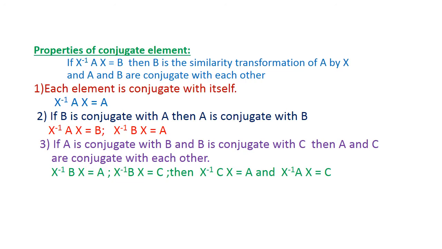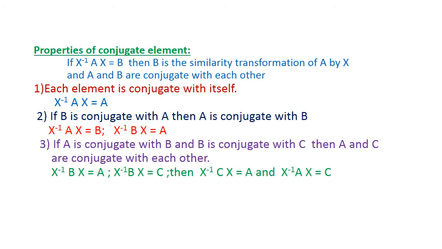Our first property is each element is conjugate with itself. The second property: if B is conjugate with A, then A is conjugate with B. We already said X inverse of A into X is equal to B. That means A and B are conjugate with each other. Then X inverse of B into X is equal to A. If A is conjugate with B, then B is conjugate with A.